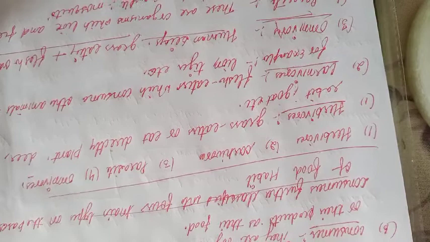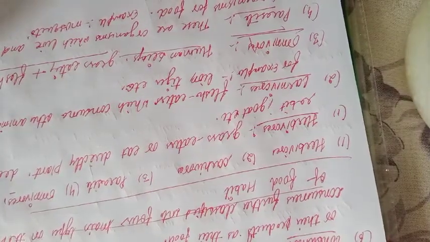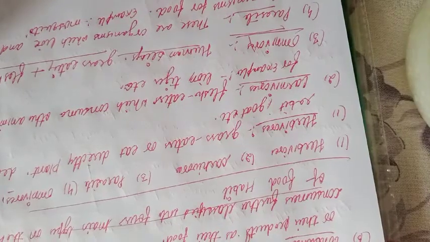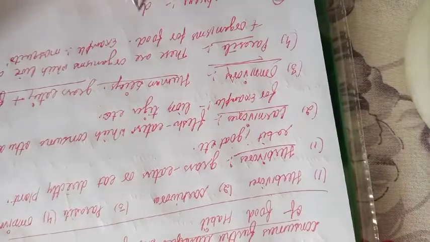Now the third classification is decomposers. Who comes under decomposers? Decomposers eat dead and decaying material.